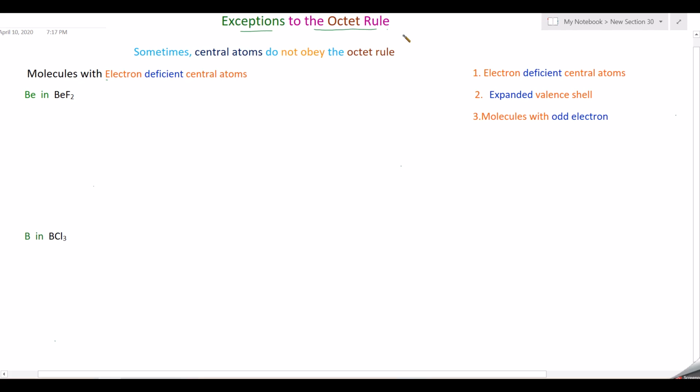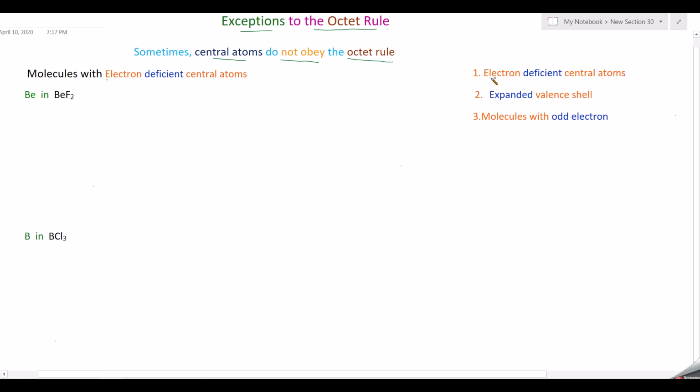In some cases, the atom will not have 8 electrons, instead it will have less than 8 electrons or more than 8 electrons. That means the central atoms do not obey the octet rule. That is what we call an exception to the octet rule. So this is possible in some molecules. This exception to the octet rule we will learn under 3 headings.